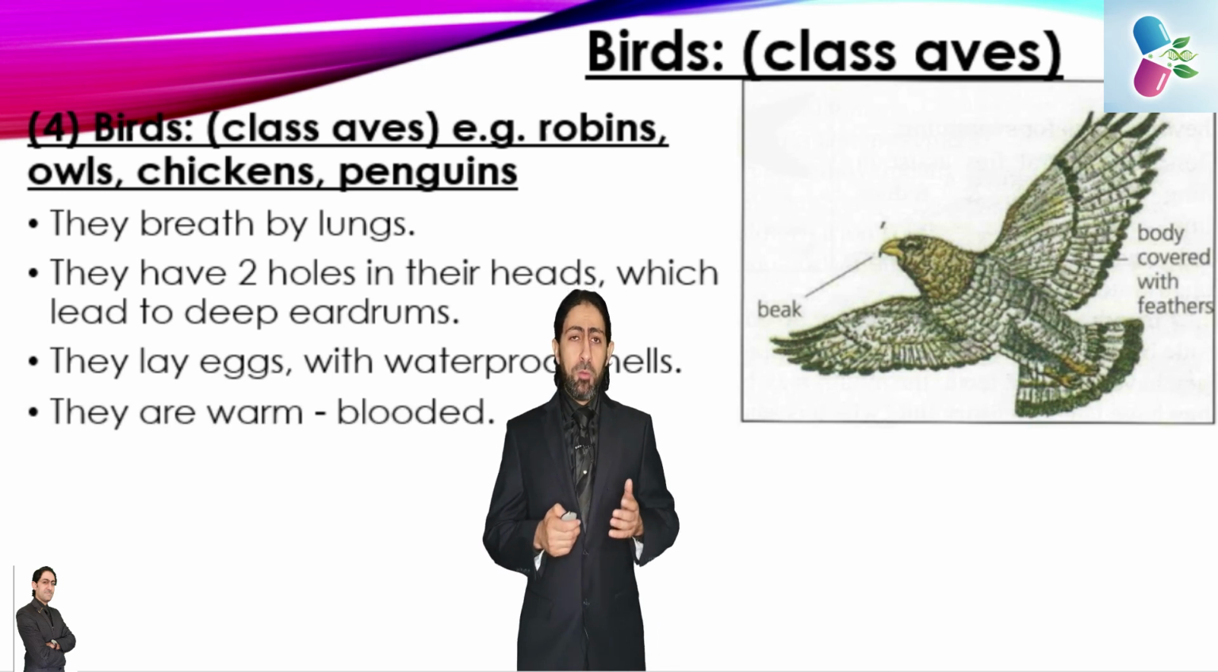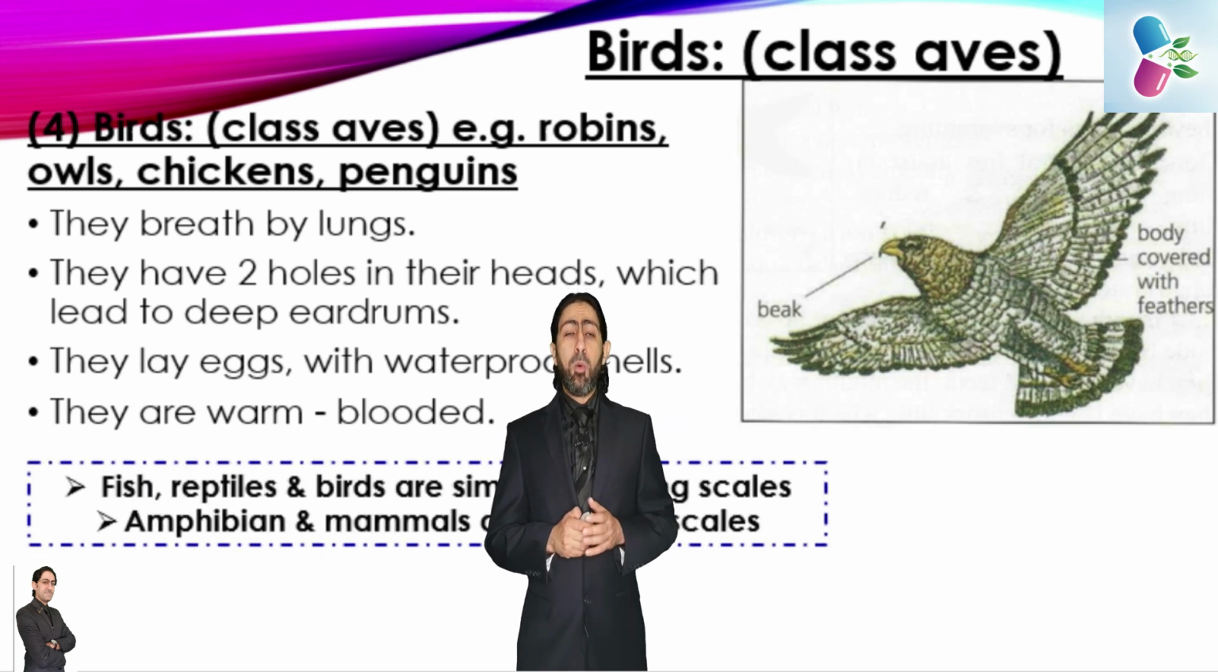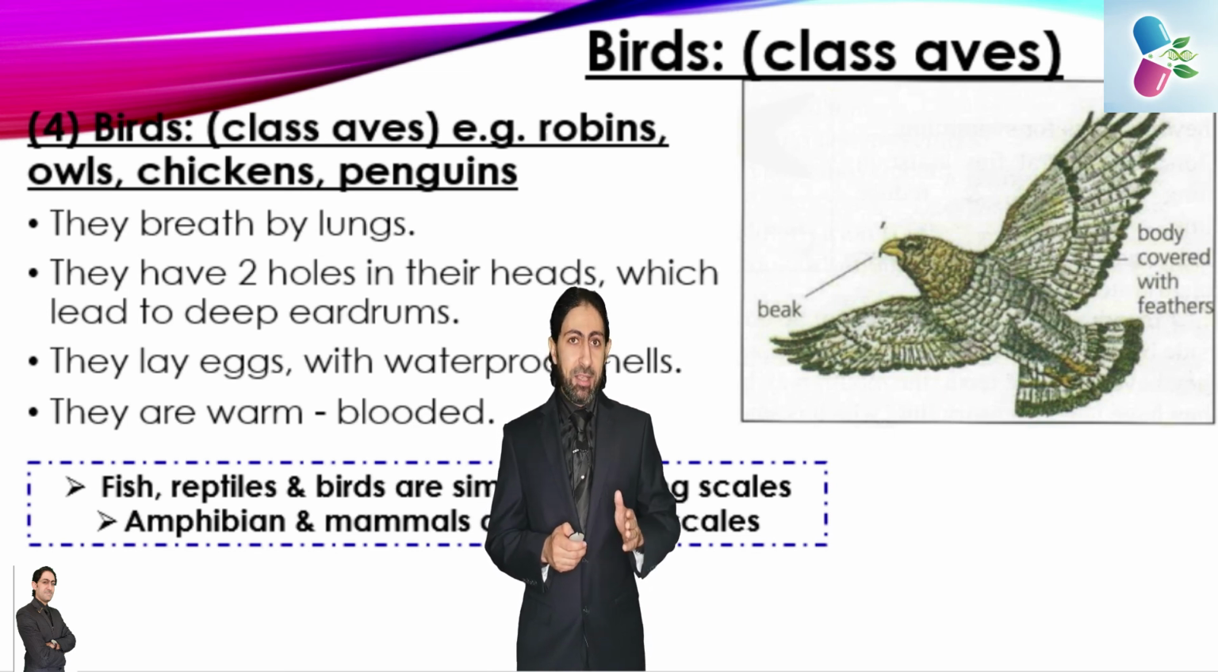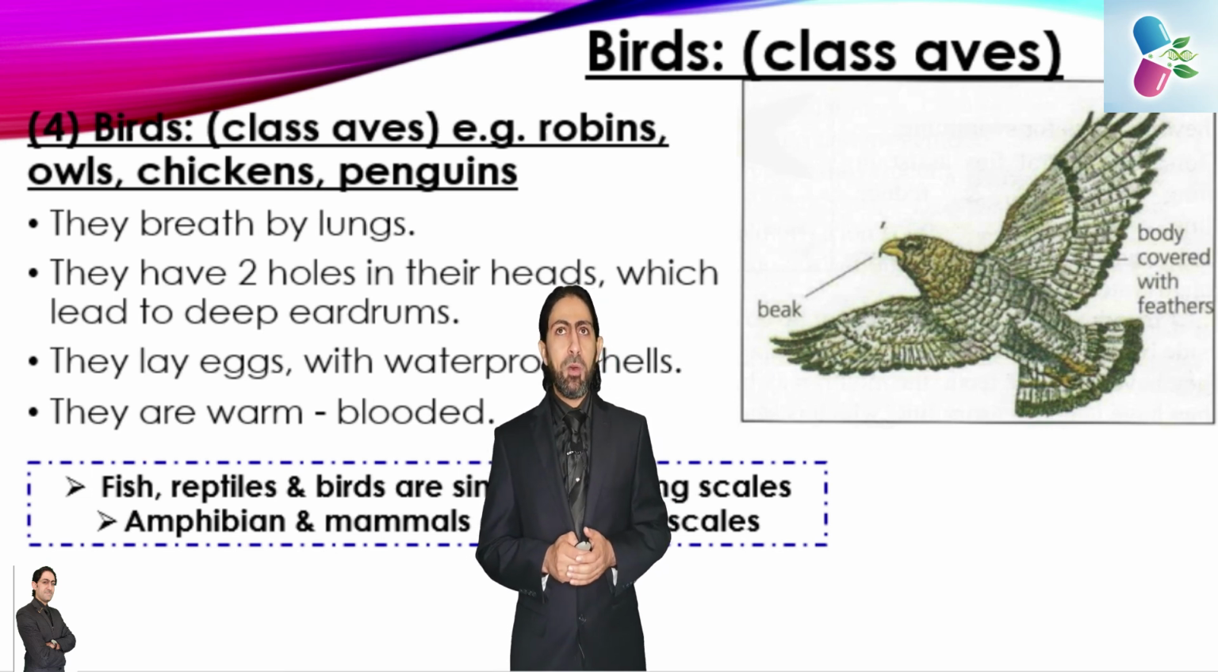They are warm-blooded. They contain a constant internal body temperature. One of the most important things here: fish, reptiles, and birds are similar in having scales, while amphibians and mammals do not have any kind of scales. Just keep this in mind.